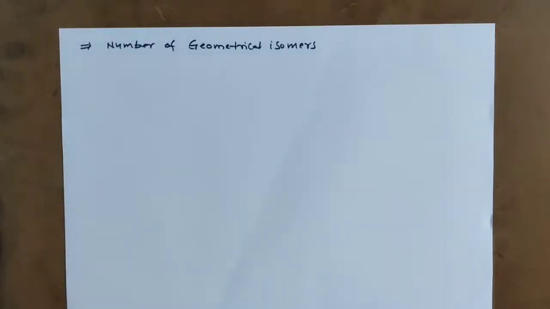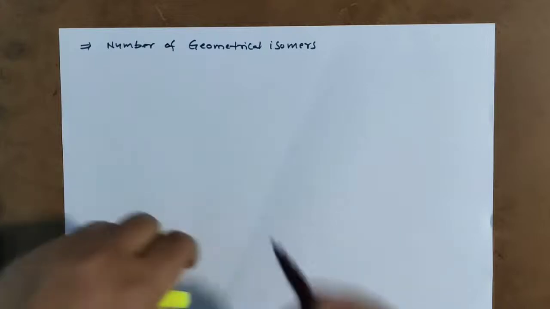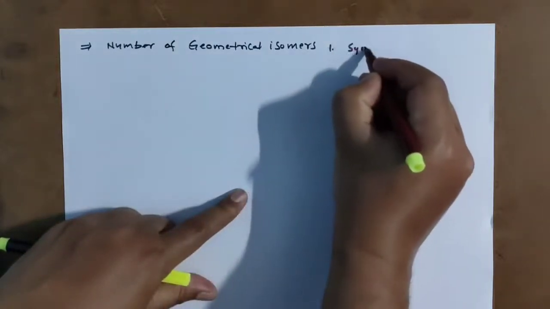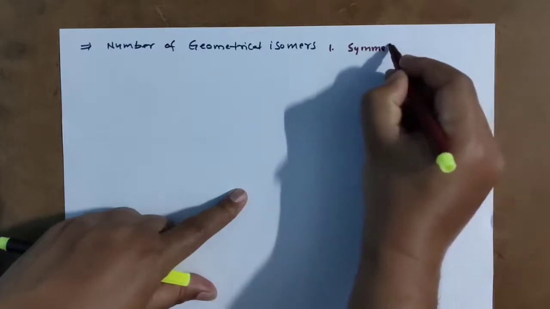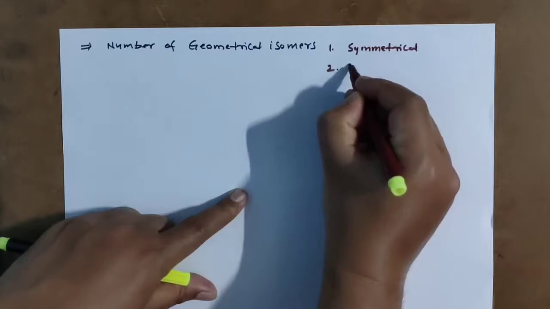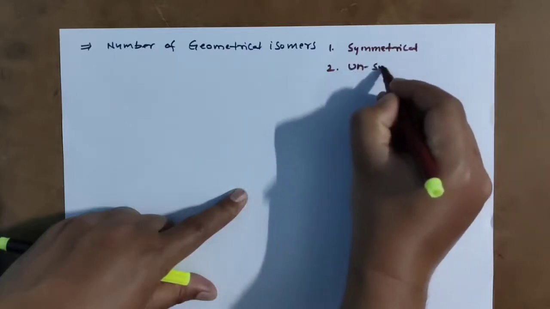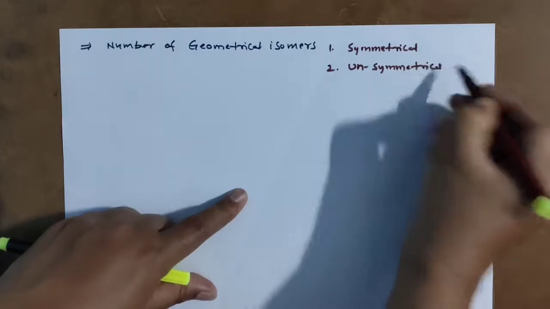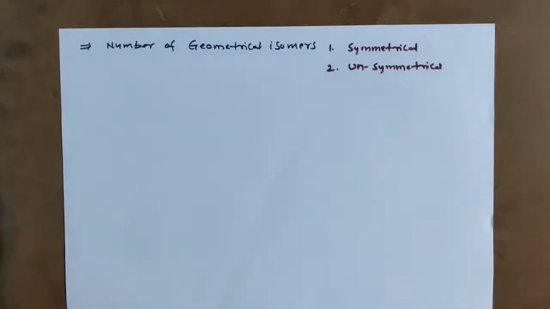First we have to consider two conditions. Condition 1 is a symmetrical compound. The next one is an unsymmetrical compound. If the compound is symmetrical, one method we follow; if the compound is unsymmetrical, another method we follow.